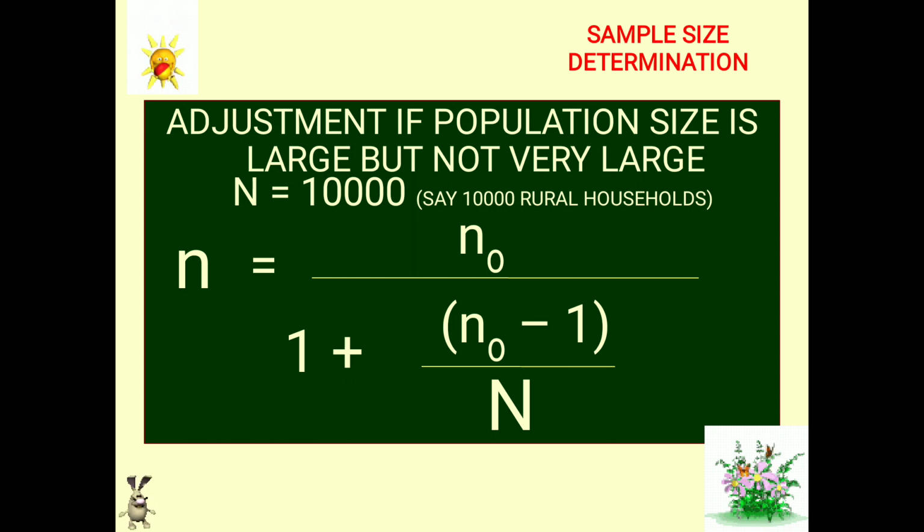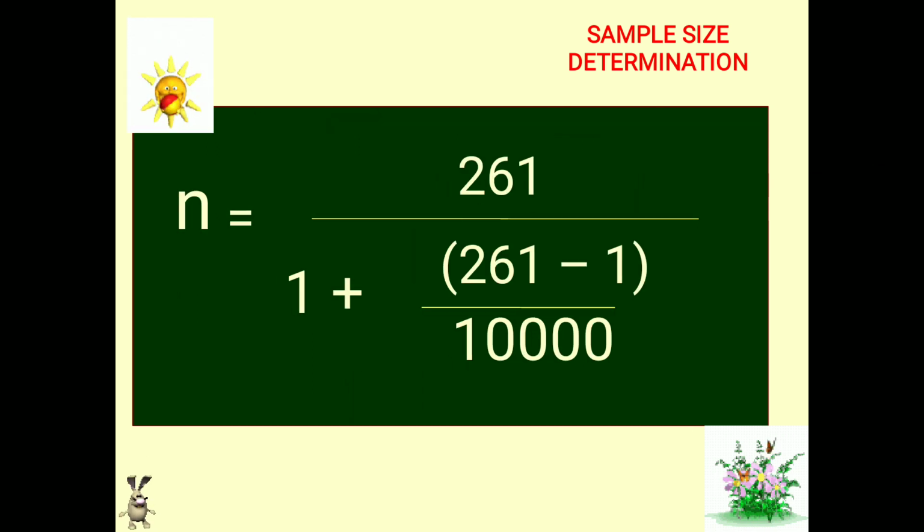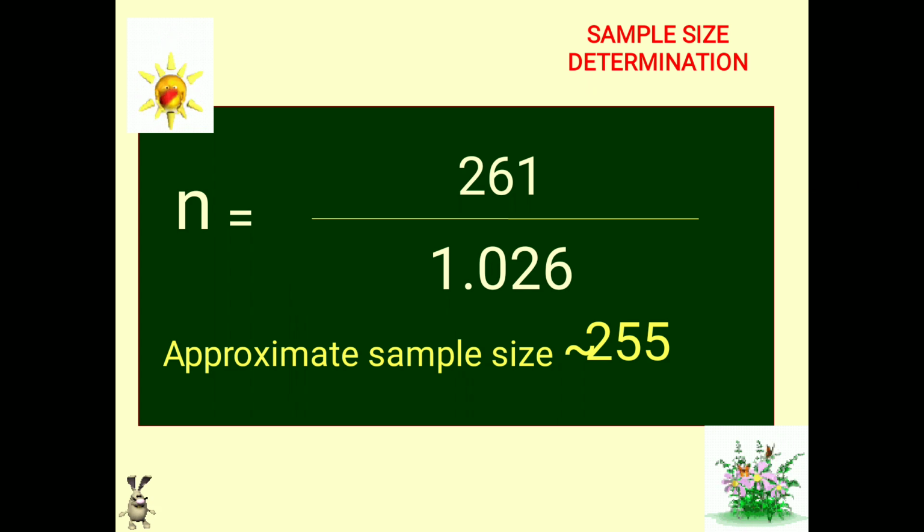N will be n naught divided by 1 plus (n naught minus 1) divided by N, where N is the number of rural households, or say the approximate size of the population. So we'll calculate once again. We calculated n naught to be 261. So 261 divided by 1 plus (261 minus 1) divided by 10,000 comes out to be approximately 255.